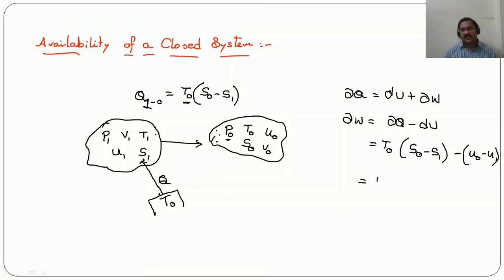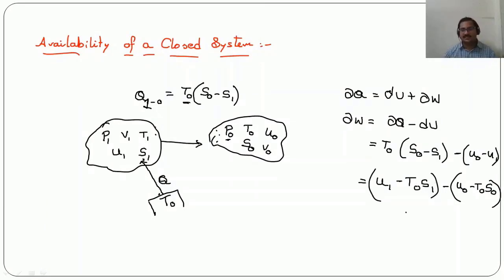Now we can write this same expression as (U1 minus T0 S1) minus (U0 minus T0 S0). You can write like this by small interchanging.